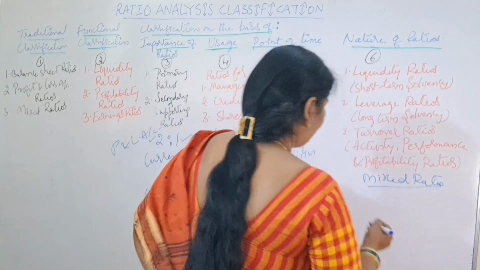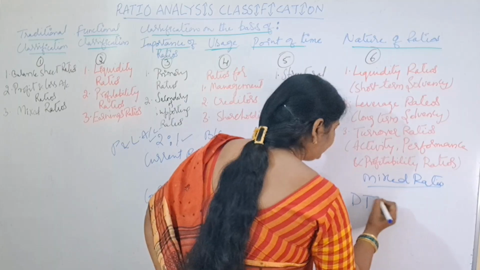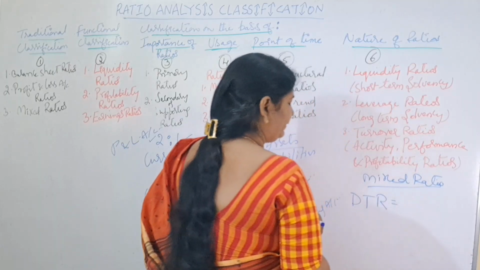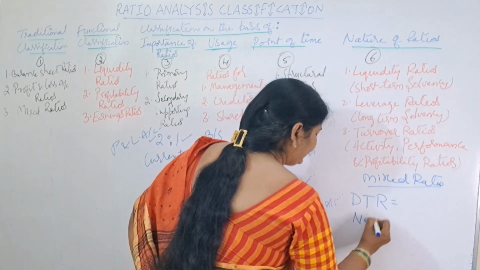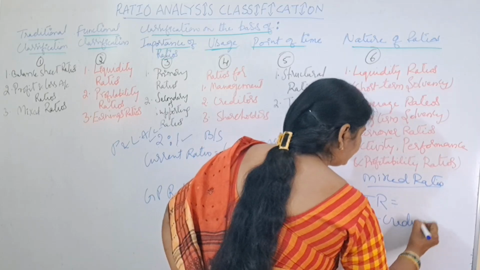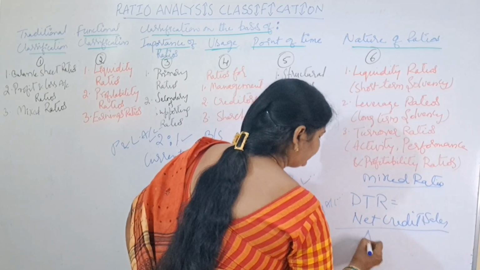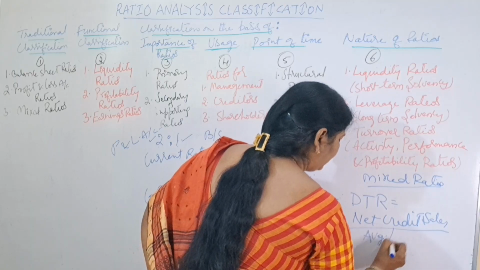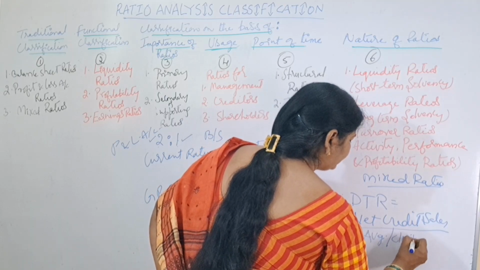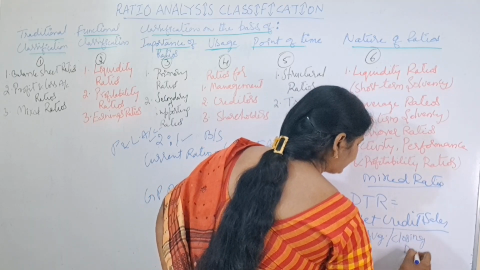So here I will show you debtors turnover ratio. What's the formula for debtors turnover ratio? Net credit sales by average or closing debtors.